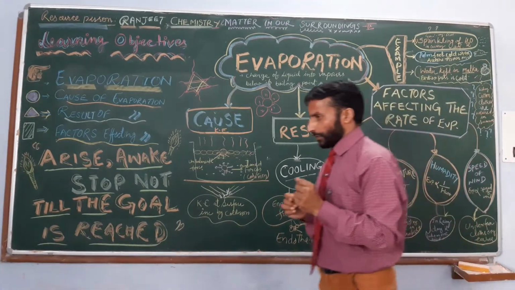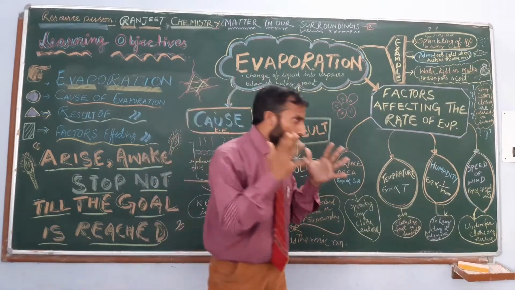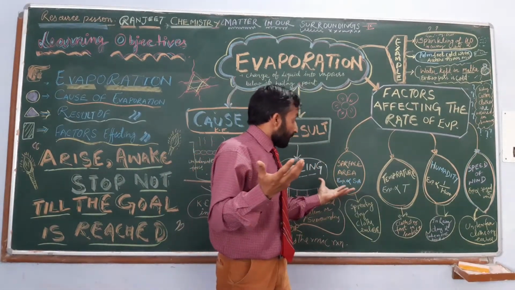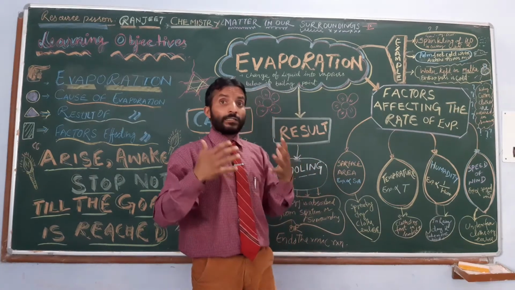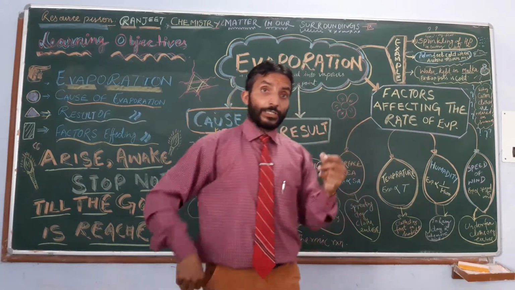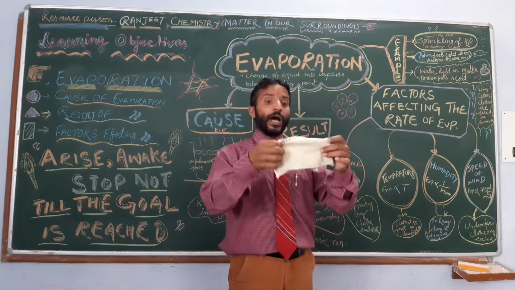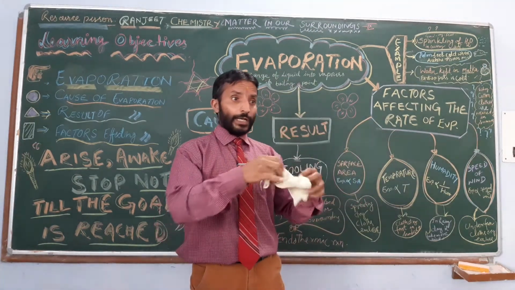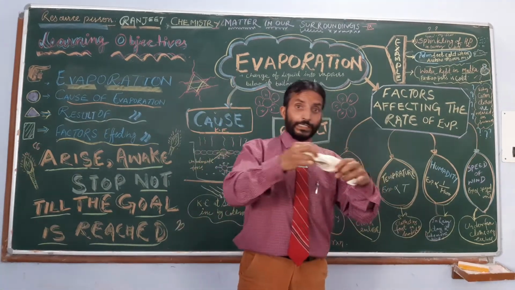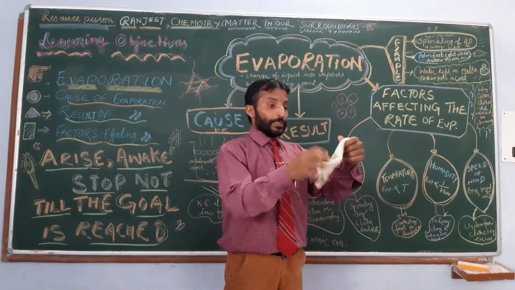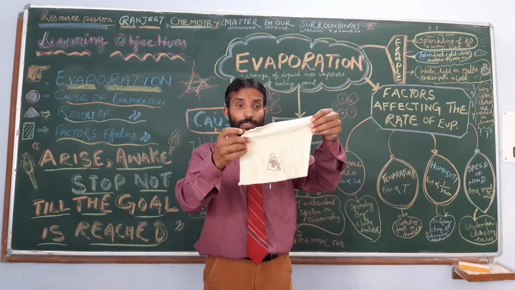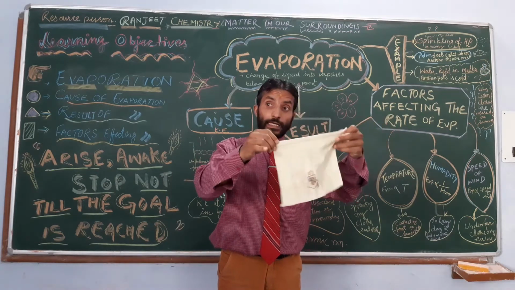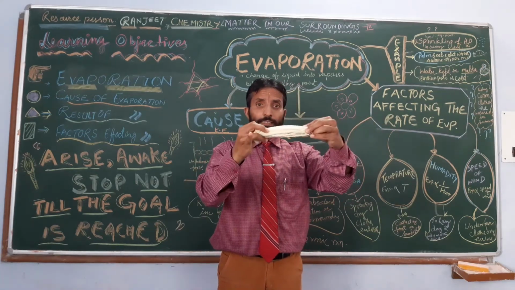First is surface area. Dear students, it has been observed in daily life phenomena that the evaporation rate is directly proportional to surface area. For example, I have a handkerchief. When I wash it and, after rinsing, spread it like this, it will dry earlier than if I keep it like this.